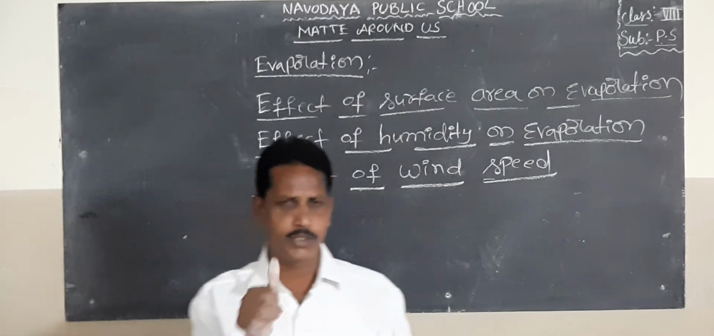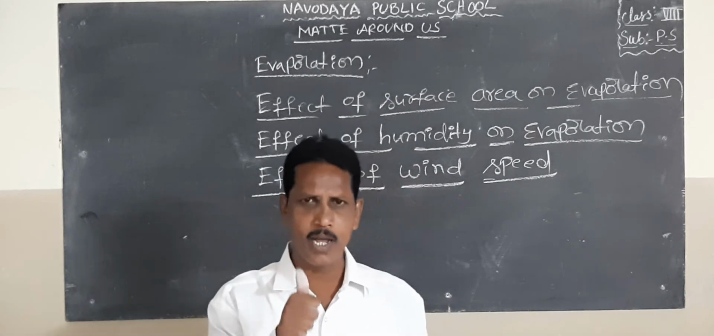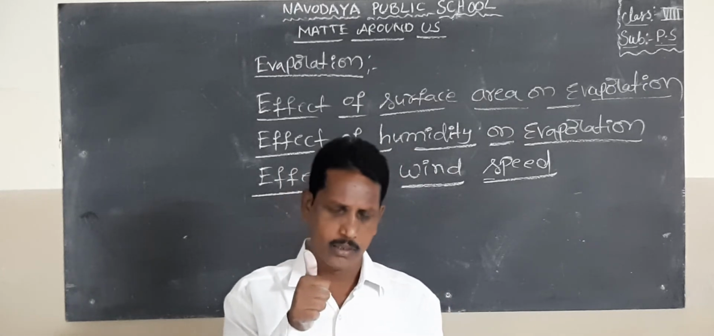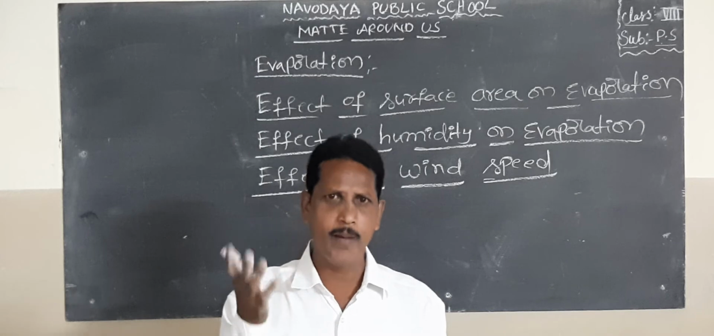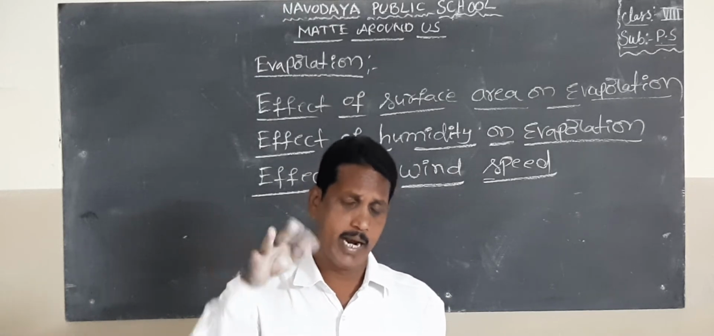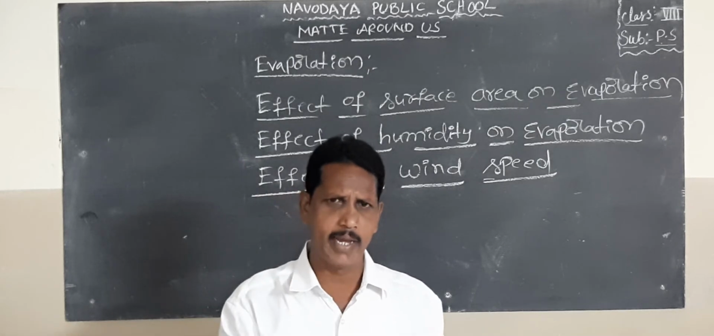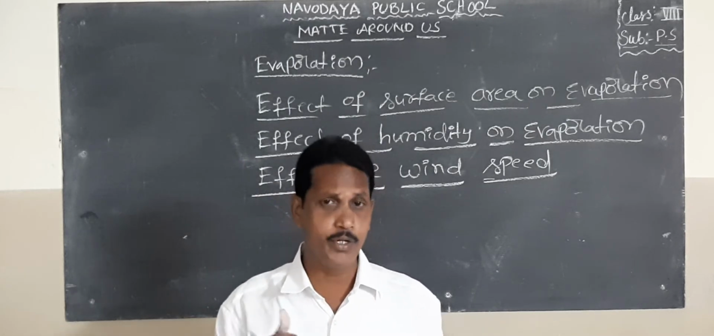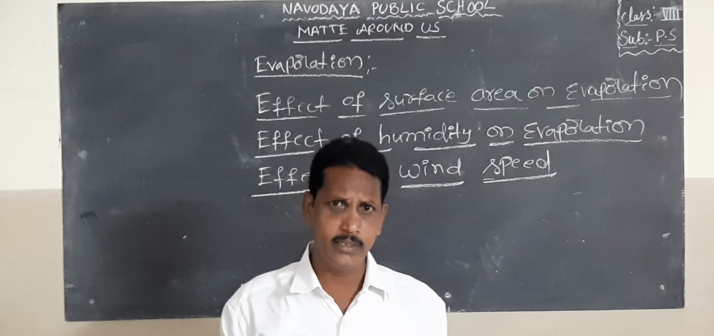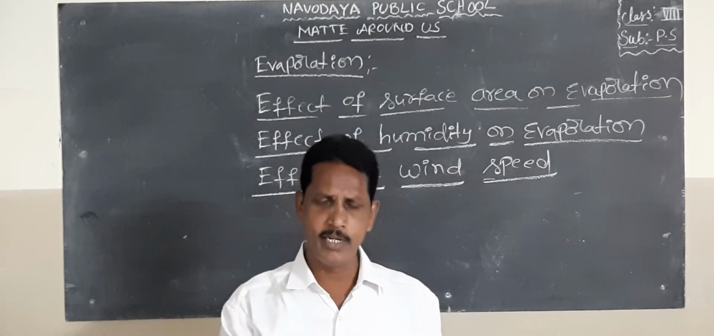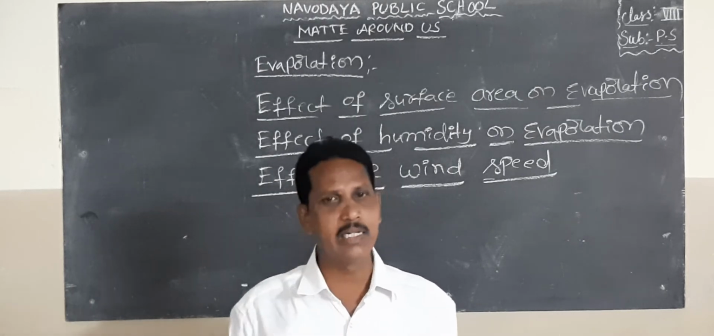Okay, students. First one, evaporation. The escaping of water molecules from its surface in the form of vapor, entering into the atmosphere or air. This process is known as evaporation process. We know melting point of water is 0 degrees Celsius. Boiling point of water is 100 degrees Celsius.